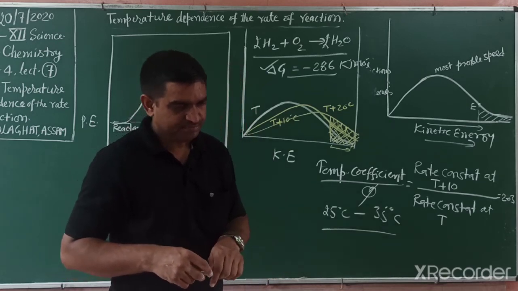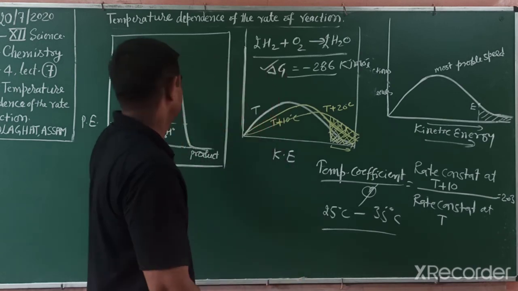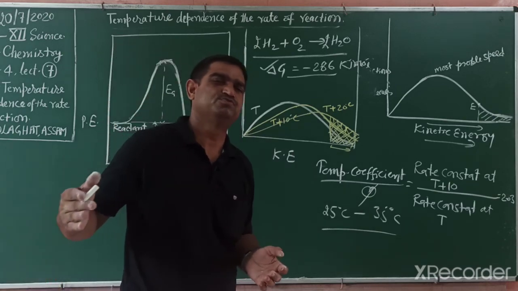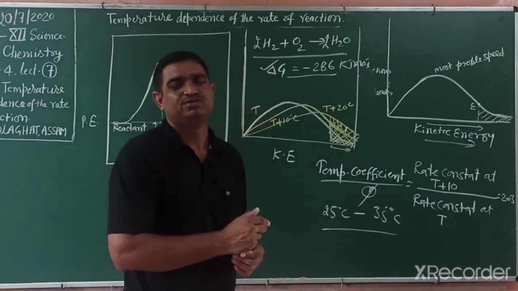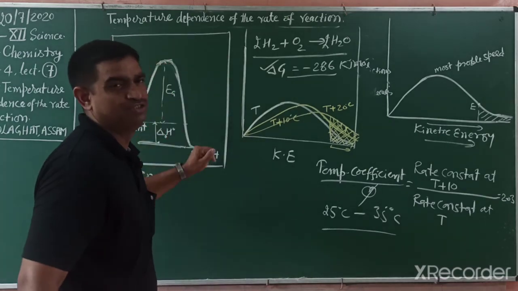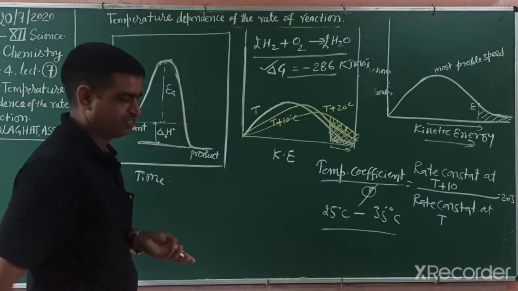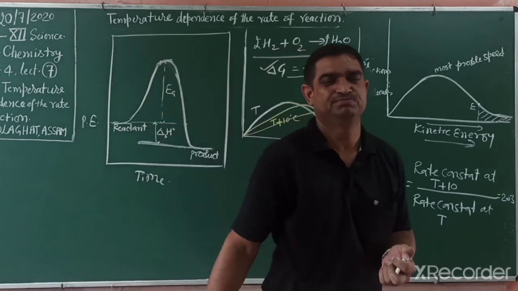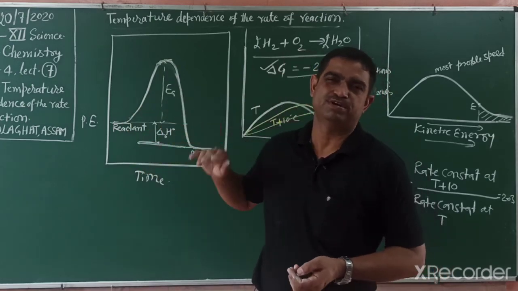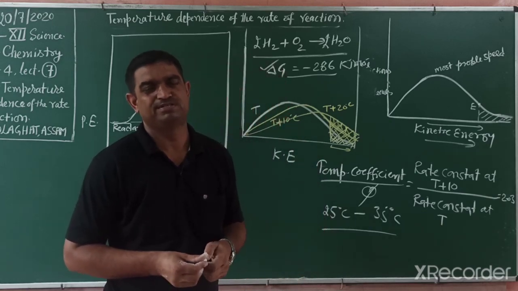Another one: some reactions are not favorable at room temperature. The reason is activation energy, because they have to cross the energy barrier. Some reactions are very slow, the reason again is the same, and some are very fast. What happens if any reaction has activation energy 0? If 0, then the reaction occurs extremely fast, so that is explosive. When activation energy is high, the reaction is very slow. When low, the reaction is very fast. When 0, it is explosive. So these are some terms we will study.